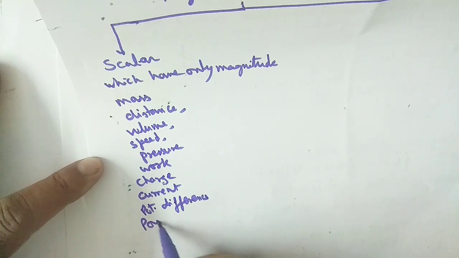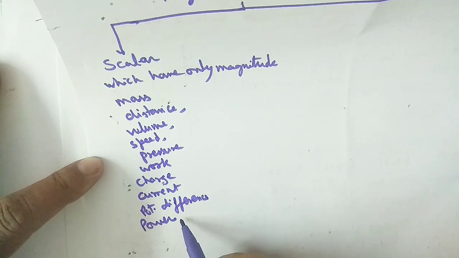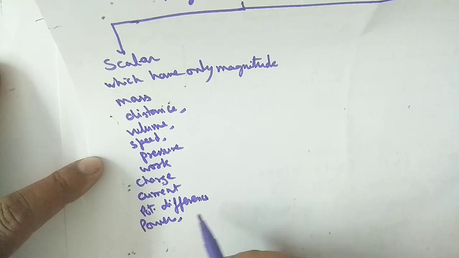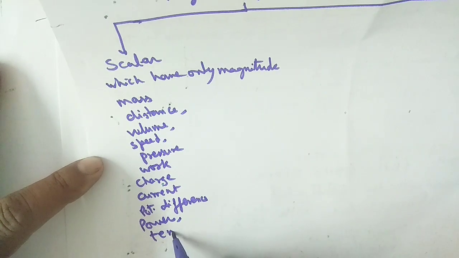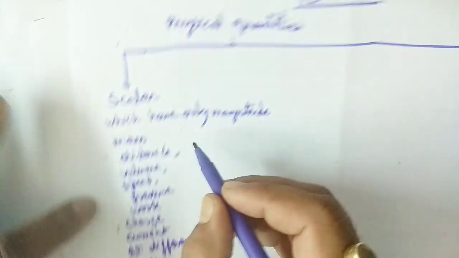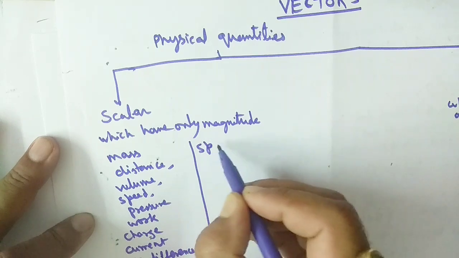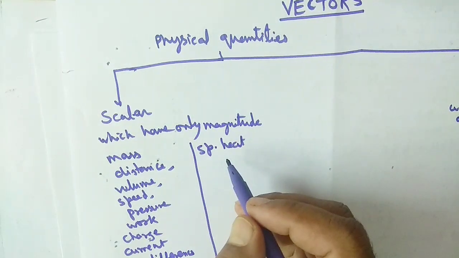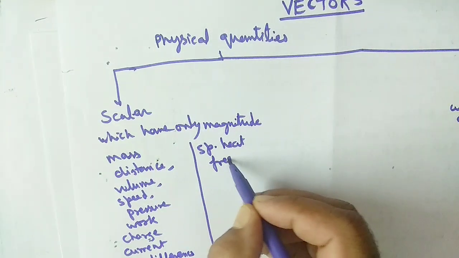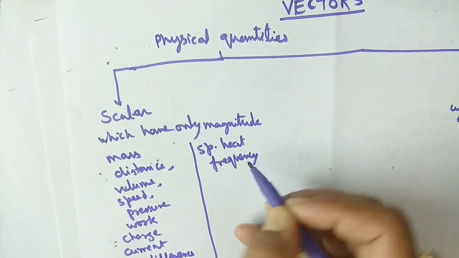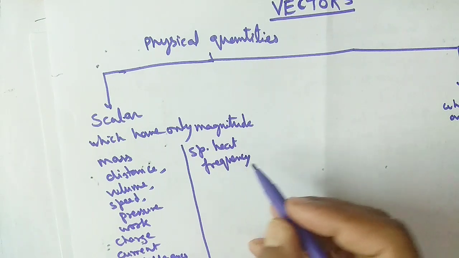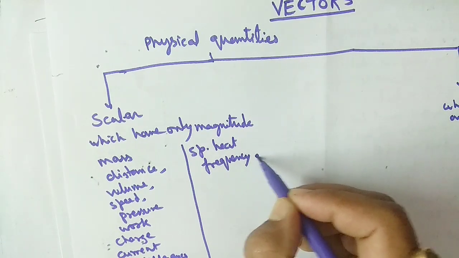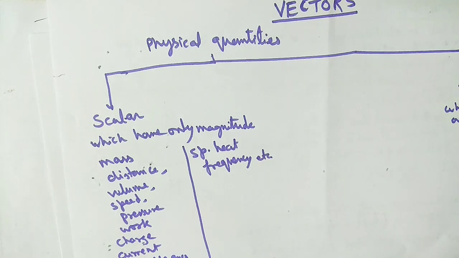Power also, temperature, specific heat, frequency, etc. So many examples we have.